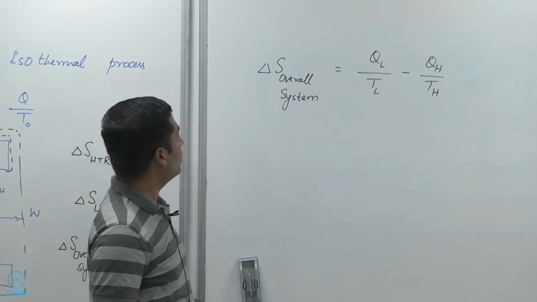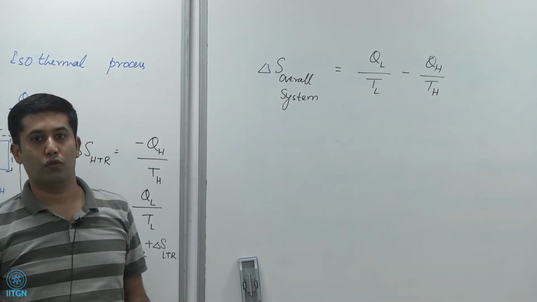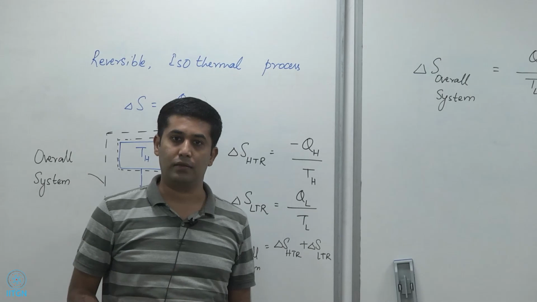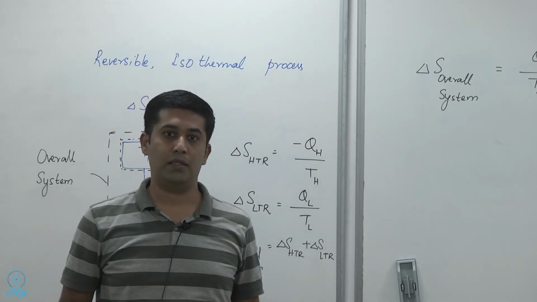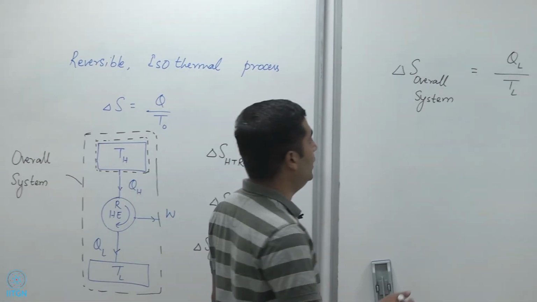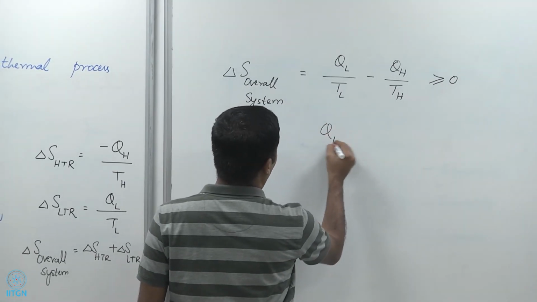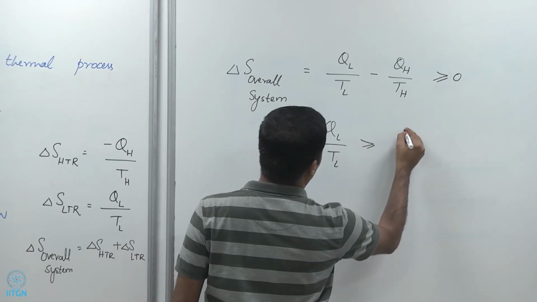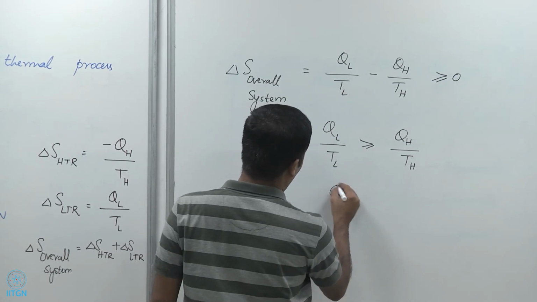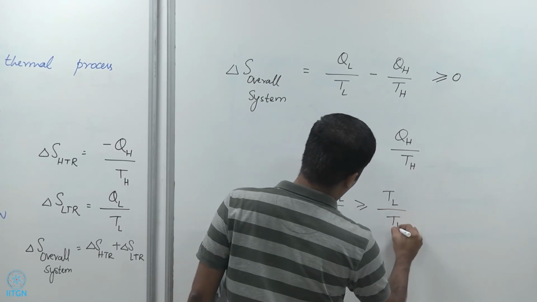right, and we know that this delta S of the overall system has to be greater than or equal to 0. Why? Because this overall system is not having any heat interactions with the rest of the universe, which means that the delta S of this system has got to be greater than or equal to 0, right? So which means that QL by TL has got to be greater than or equal to QH by TH. And what that means is that QL by QH should be greater than or equal to TL by TH.